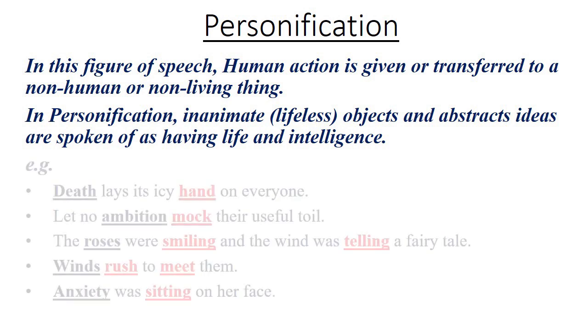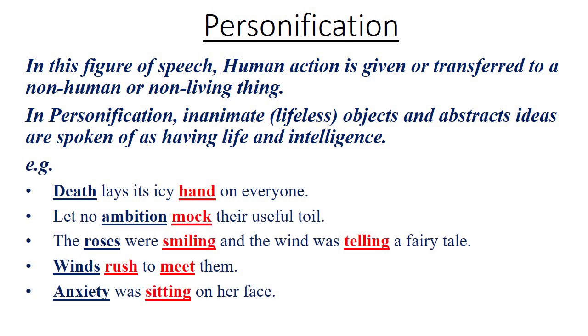For example, death lays its icy hand on everyone. Let no ambition mock their useful toil. The roses were smiling and the wind was telling a fairy tale. Here, the rose is not living, but the rose is smiling, and this is the activity of a human being.